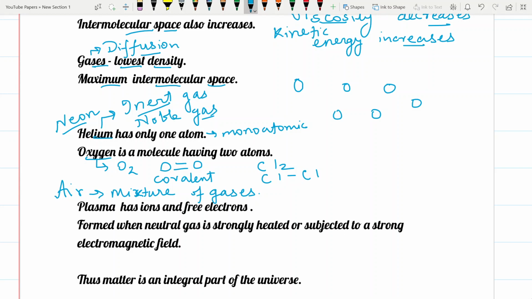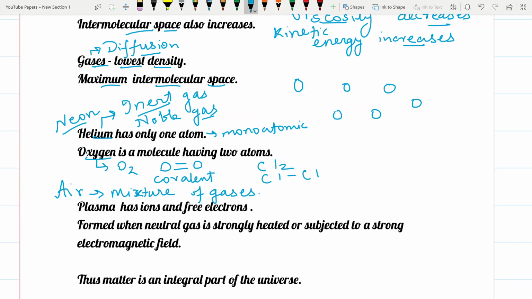Water vapor is also present. When the pollutants are not there, when there is no suspended particulate matter, air is crystal clear and we can see through it, but continuously gases are present, and the intermolecular space is very, very high.